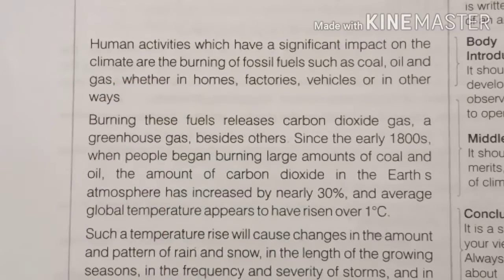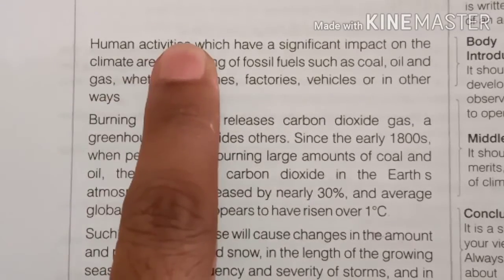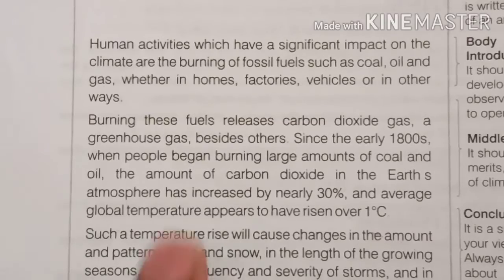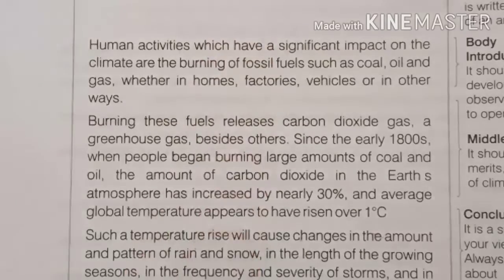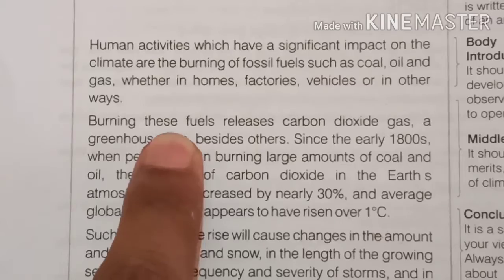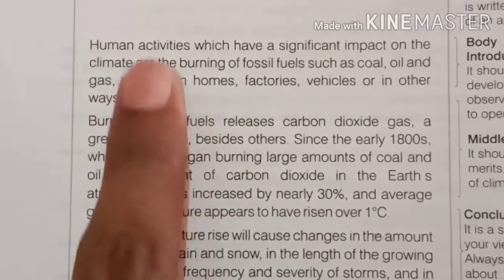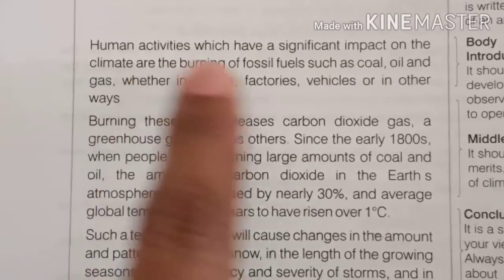As I told you, there must be at least 3 paragraphs. When you write an article, the whole length of your article must be properly divided into 3 paragraphs. The first para is the introductory para.